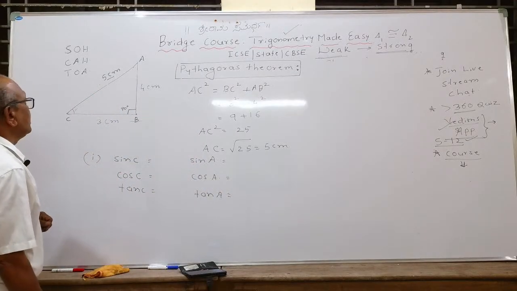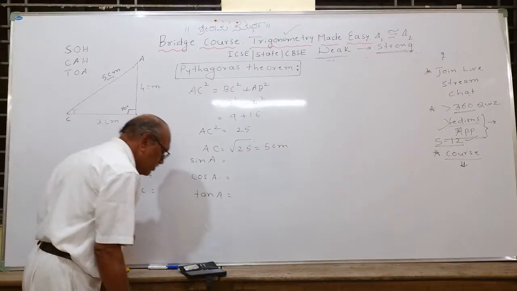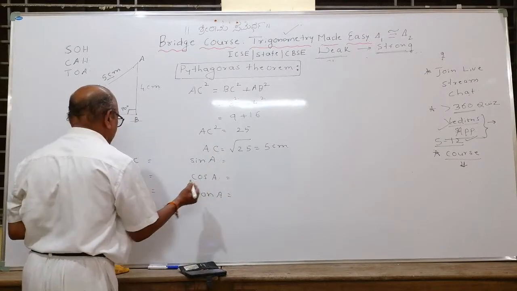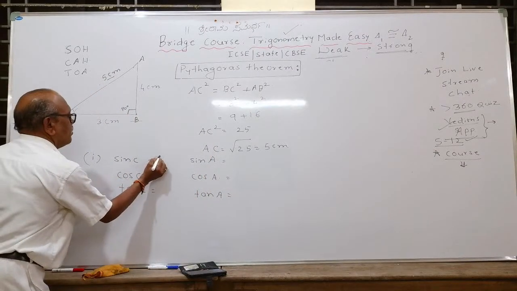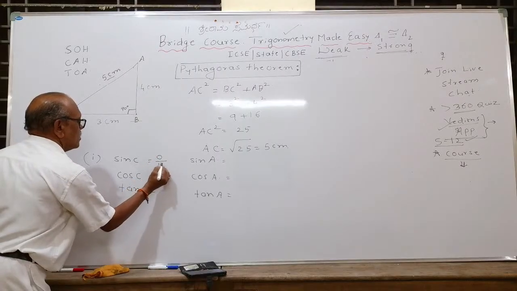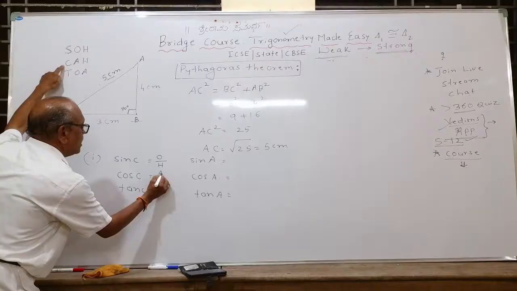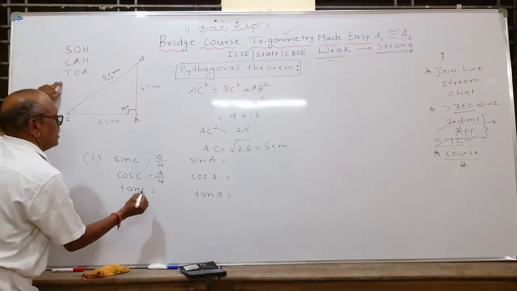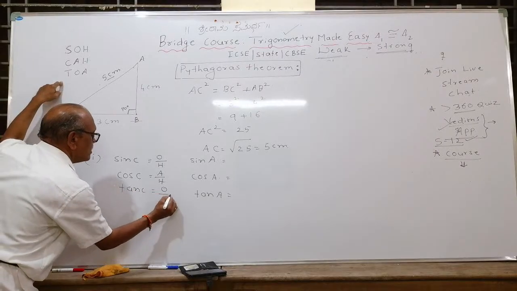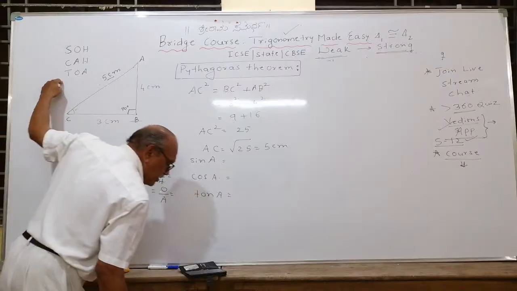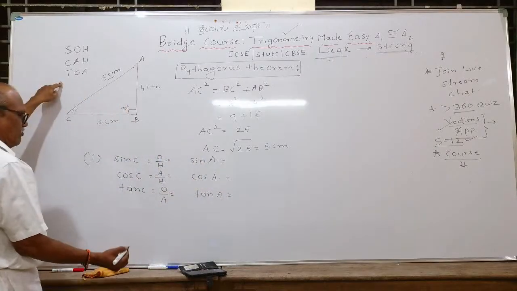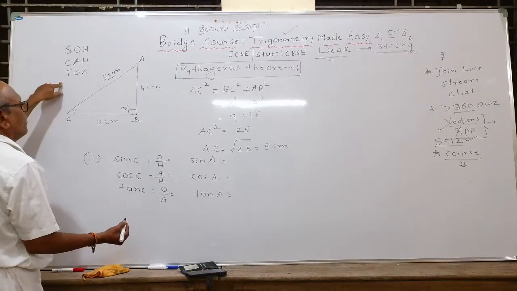Sin A, someone has written sin A as 4 by 5. Sin C as 4 by 5. Correct answer. Sin C, opposite upon hypotenuse. Cos C, adjacent upon hypotenuse. Right? Tan C, opposite upon adjacent. Yes, you have written correctly. Cos C, don't write sides, write direct values. Sin C, one of you has written sin C as 4 by 5, correct answer.